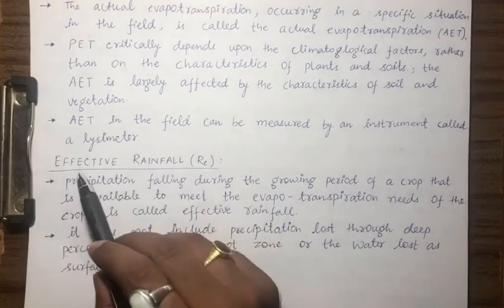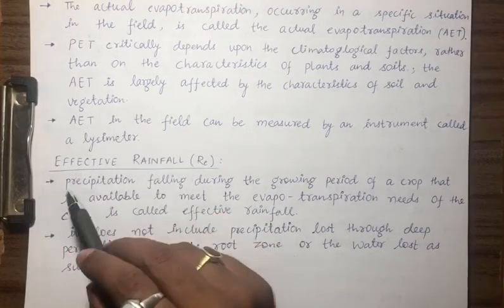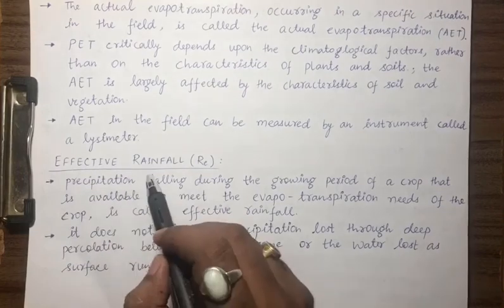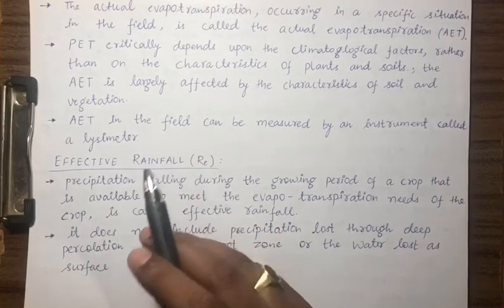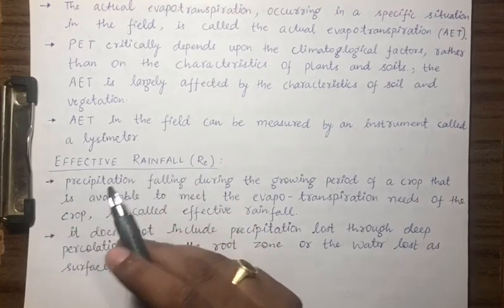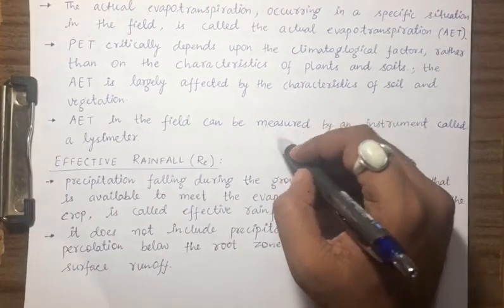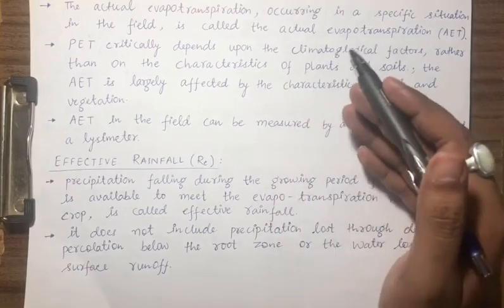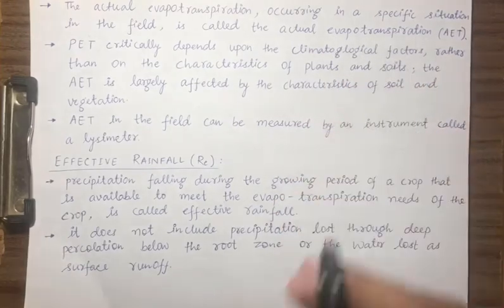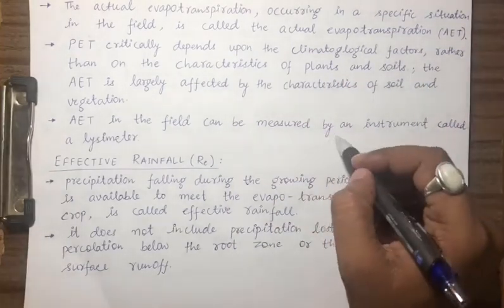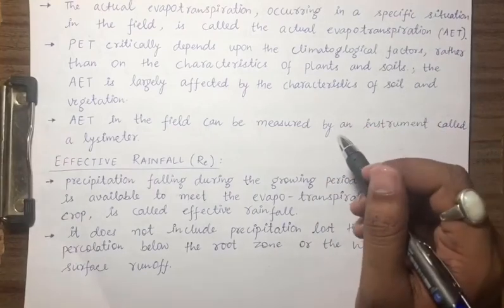Now the next term is effective rainfall. As the name suggests, the rainfall which is occurring is not going to be used properly. If 100 mm rainfall is there, it will be used for different purposes. So what is the effective part of this 100 mm rainfall? That we will term as effective rainfall.